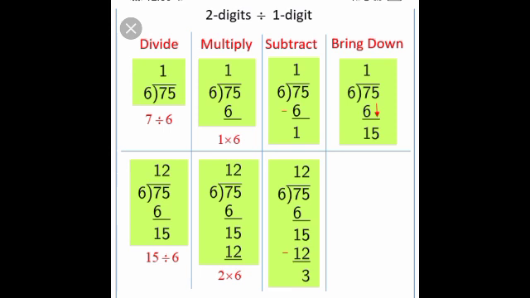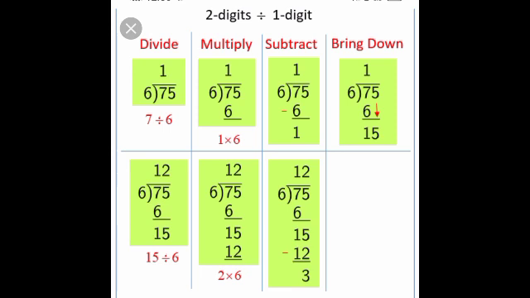Now we have to do the subtraction. Division means we have to do subtraction. So 7 minus 6 is 1. Now we get the answer that 7 divided by 6 has quotient 1 and remainder 1. Next we consider the next number, that is 5. Take that 5 down. Now we have the number 15.